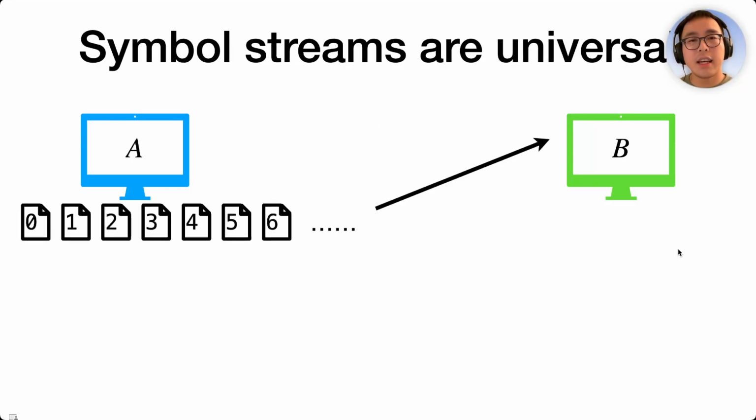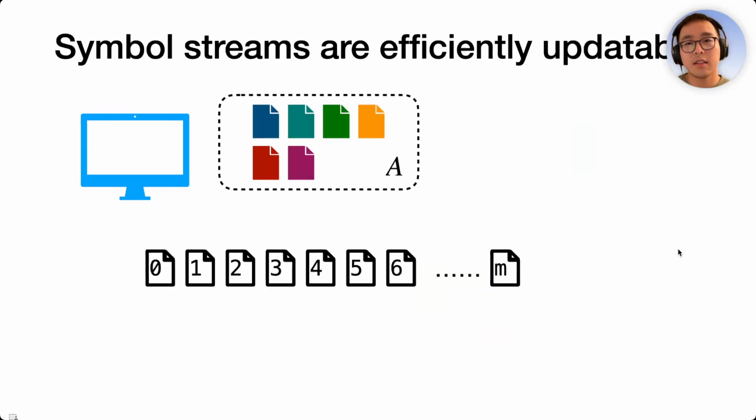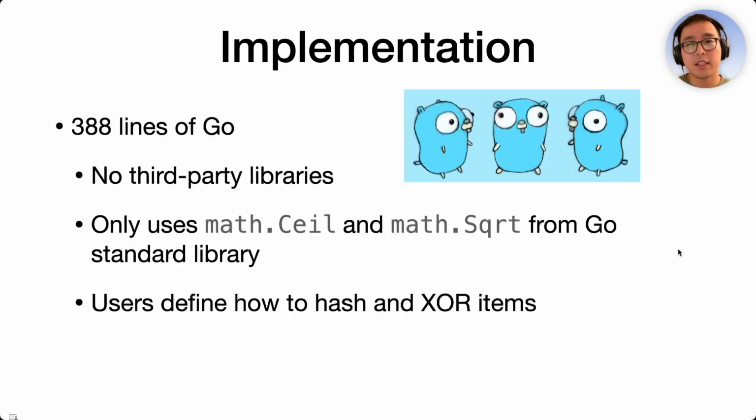There are some nice side effects. First, the symbols are universal, so Alice can reuse the symbol stream when synchronizing with multiple peers holding different sets. The symbols can be incrementally updated. If Alice inserts or removes an item, she only needs to update O(log m) symbols. Rateless IBLTs are very simple to implement. We did an implementation in less than 400 lines of code. It has very minimal dependency. Users just need to define how to hash and add two items.